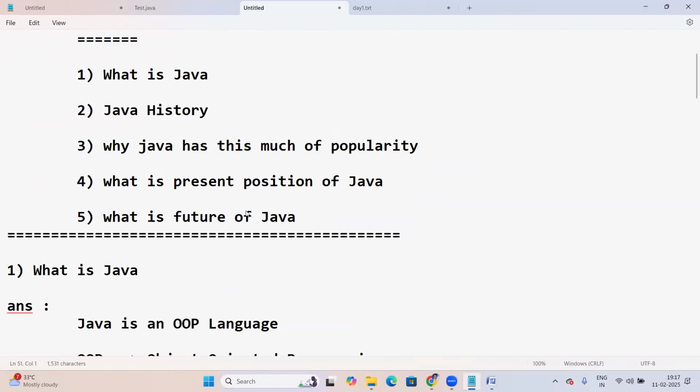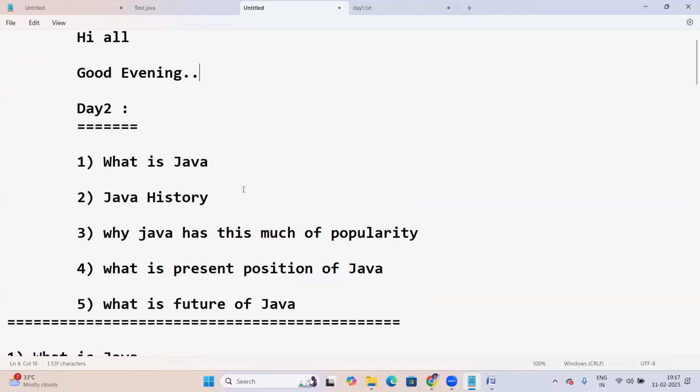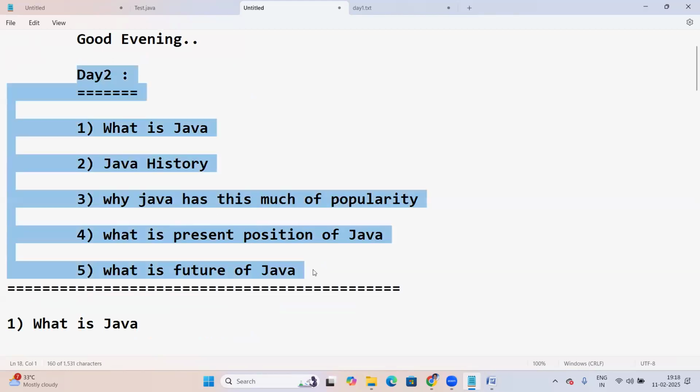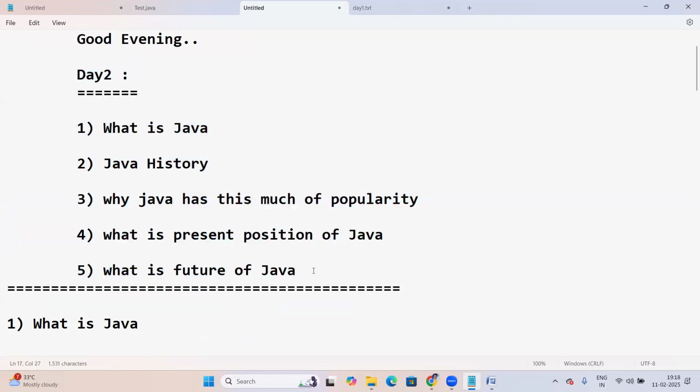So today's topic, let me review. What is Java? About Java history. Yesterday the whole course introduction was given. Today is about the Java overview. Tomorrow I'll be entering into the actual subject. Today is only the Java overview. So what is Java? Java history.